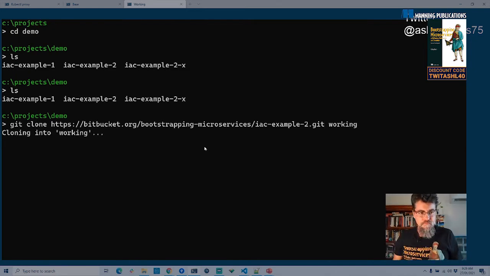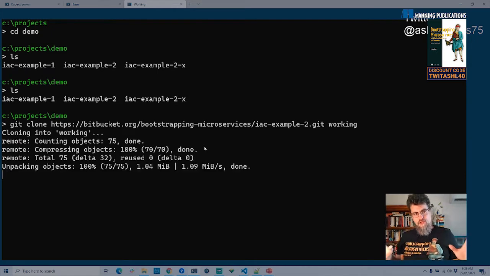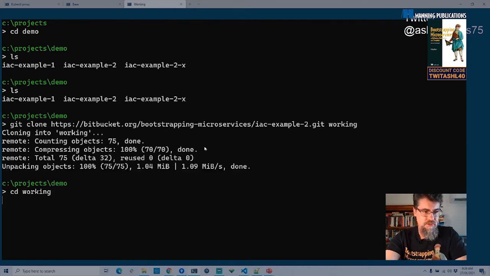Okay. So I'm going to clone that locally. This shouldn't take too long, and it's done. That's awesome. So go down into working. I'm going to open Visual Studio Code on this directory.